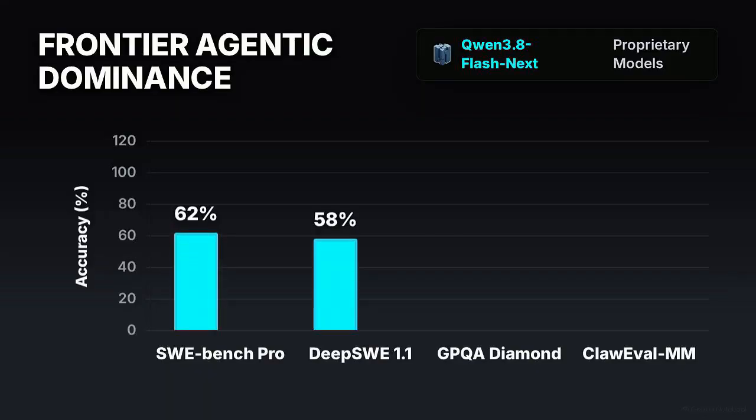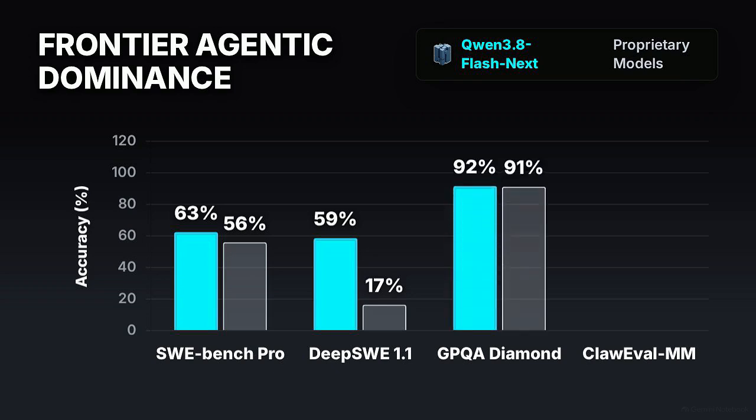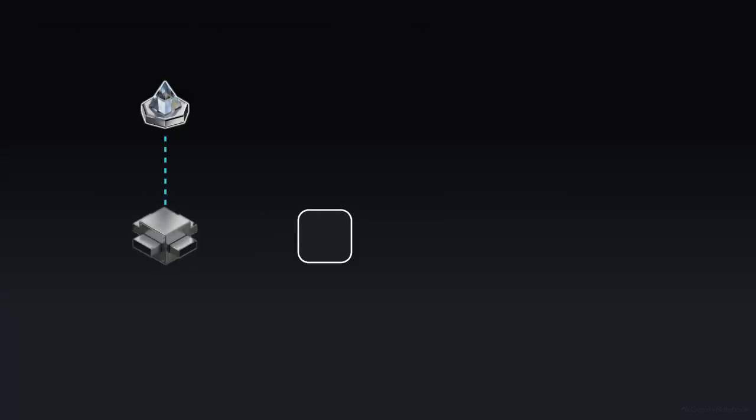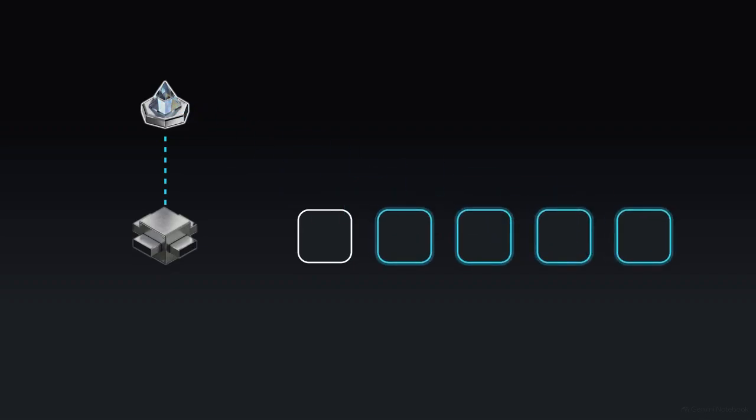Qwen3.8-Flash-Next achieves 62.5% on SWE-Bench Pro and 58.7% on Deep SWE 1.1, scores that exceed those of much larger proprietary models. It also reaches 91.7% on the GPQA Diamond benchmark for scientific reasoning and 64.4% on the Claw Eval multimodal agent test. For real-world use, a native multi-token prediction head generates 4 speculative tokens at once.